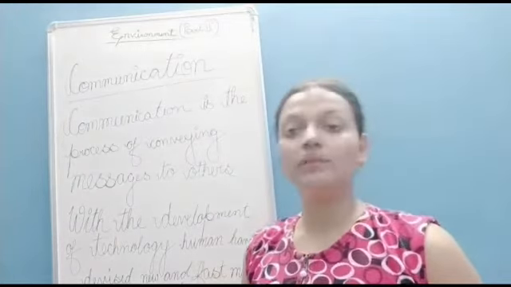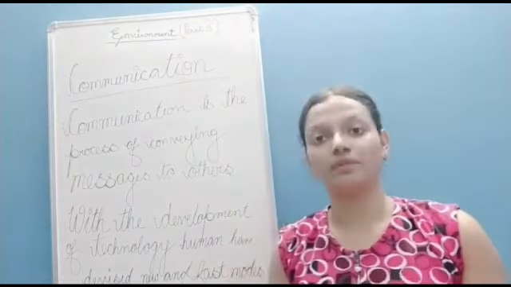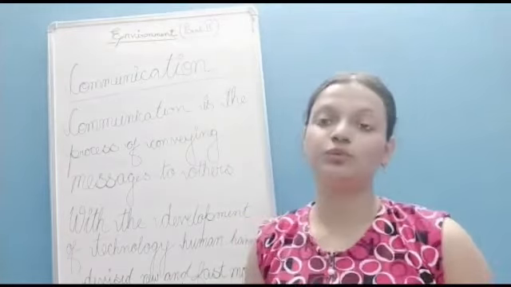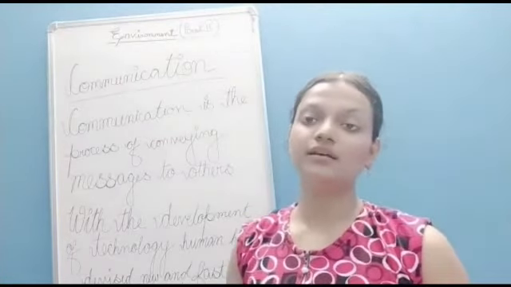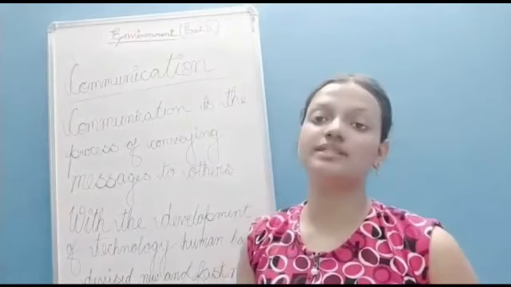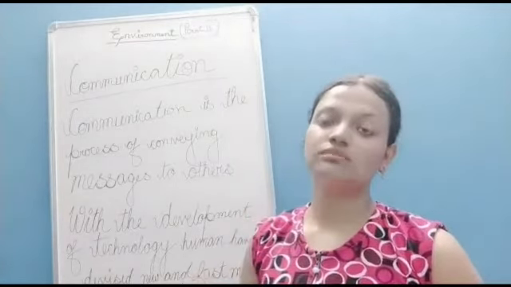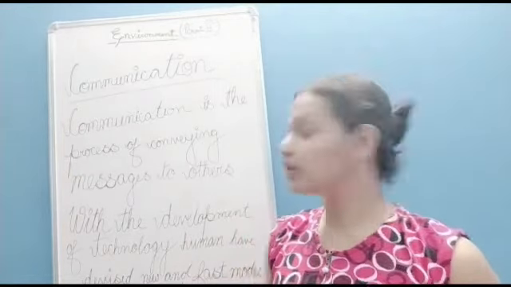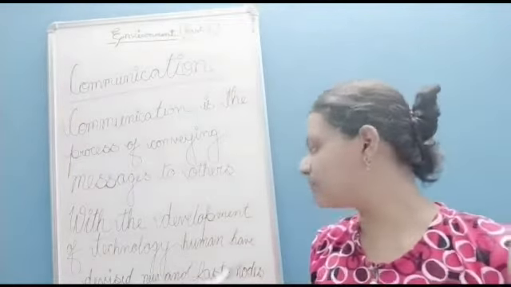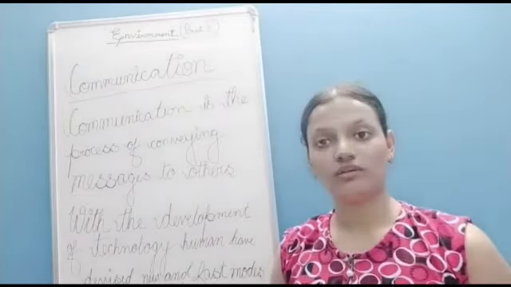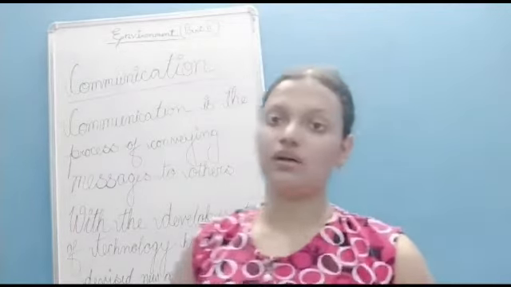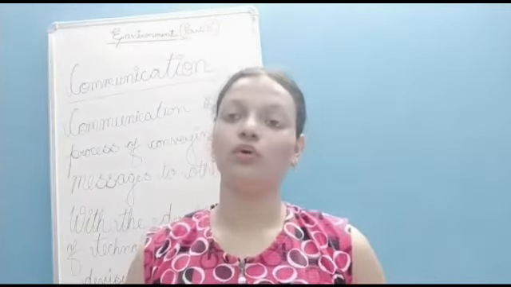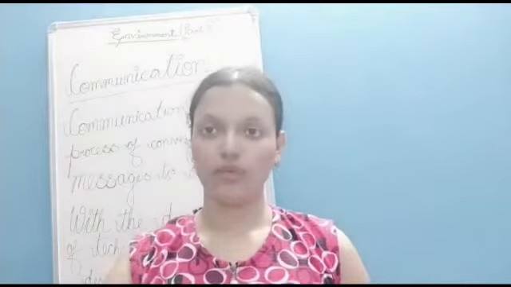Earlier, people used to read newspapers and watch television more, but nowadays, the internet is a new example of a system through which you can communicate with others. The internet is one example of these new and fast modes of communication, because nowadays you will find everything on your cell phone. Even you are watching this video on your cell phone, right?